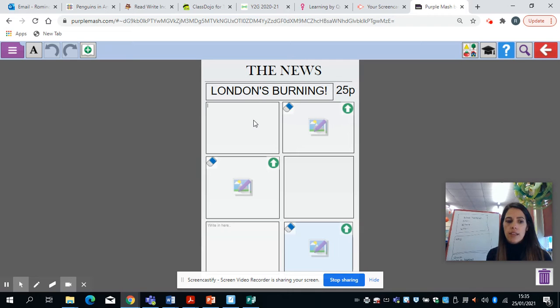In this first box, you can type in some information. You can pause the video if you want to do it as we're going along, or make notes. So in this box, I want what happened. Pretend the fire happened yesterday. In London yesterday, there was a huge fire started on Pudding Lane. So that's what happened, and that's your where. So you've got what happened, huge fire in London, where, Pudding Lane, when, yesterday. You don't need to put on September the 2nd, 1666, because a newspaper just writes about what's just happened. So you could put when, yesterday, or early hours of the morning.